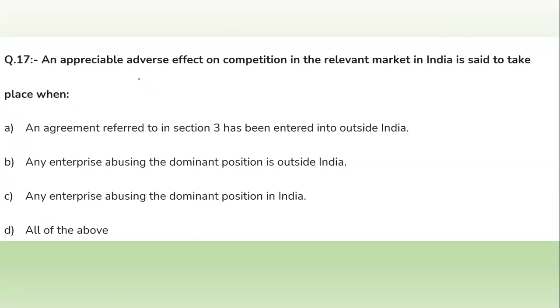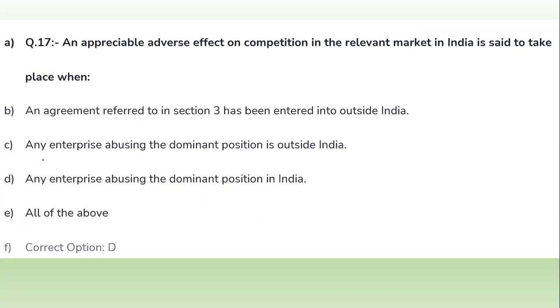It is said to take place when an agreement referred to in section 3 has been entered into, or when any enterprise abuses a dominant position in India. Yes, this is also true. And enterprises abusing the dominant position in India, this is also true. So what will be the right answer? That is option D.